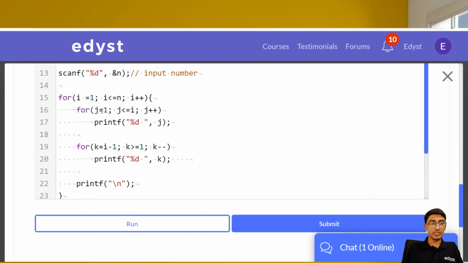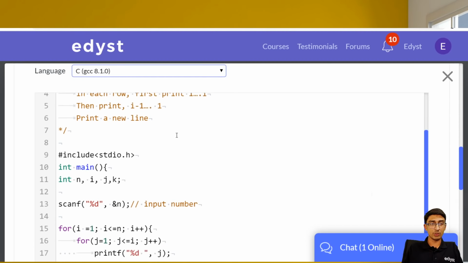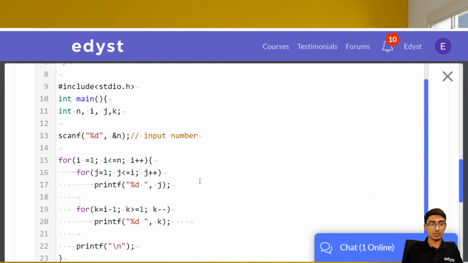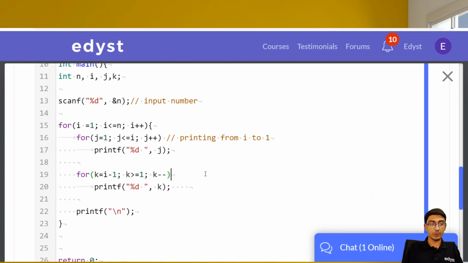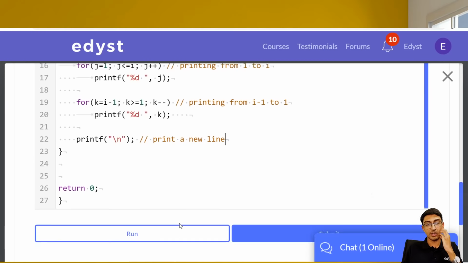It does work. Just to recap what we did here: we took input the number n, ran a loop for the number of rows. In each row, first print 1 to i, not i to 1. So we're printing in ascending order over here. And here, printing from i minus 1 to 1, so we're printing in descending order, right? And then print a new line. That's what we did. We ran it, it worked.